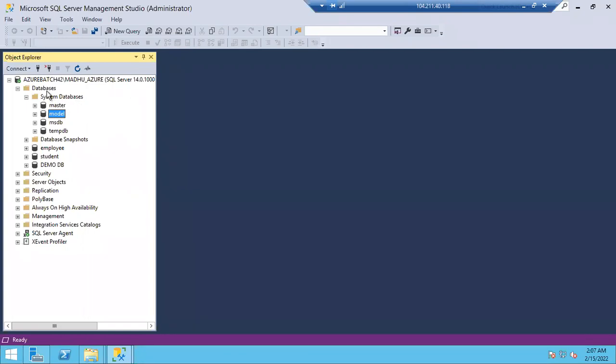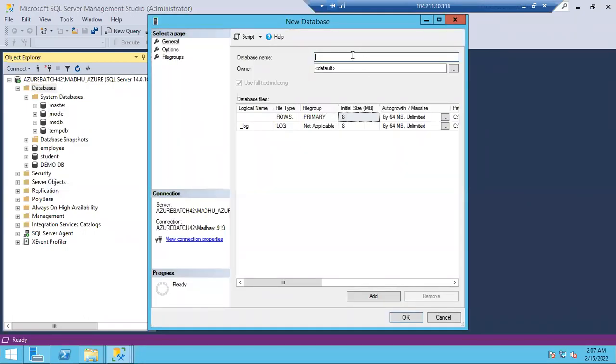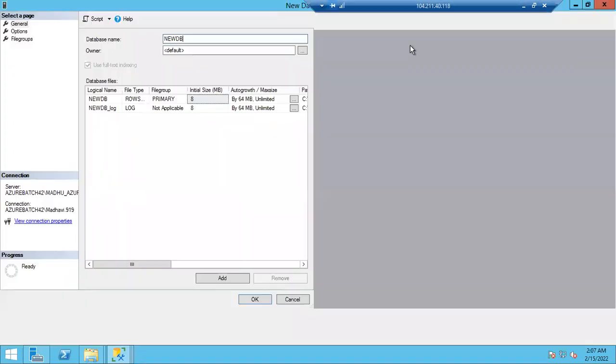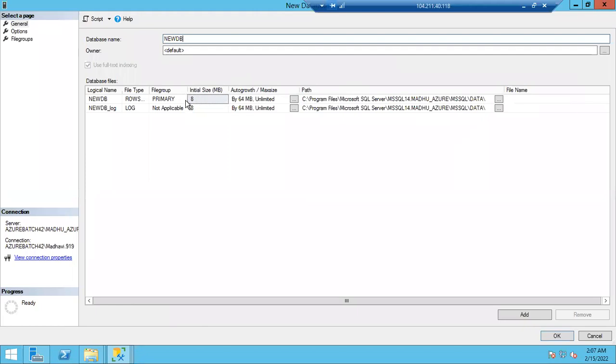So whenever I'm creating a new database, this is my new DB, guys. How does it know the initial size of the data file should be 8 MB? How does it know the initial size of the log file is 8 MB? How does it know the auto growth is 64 MB, unlimited auto growth for the log file?